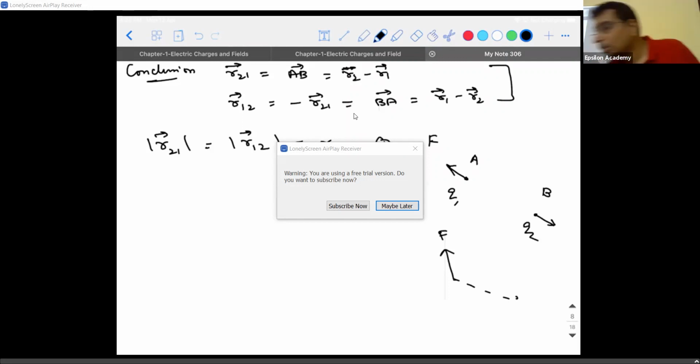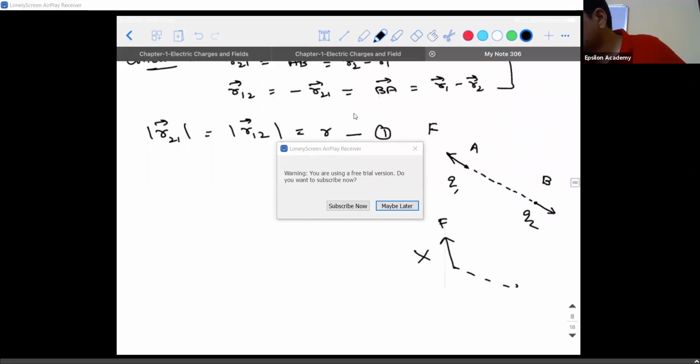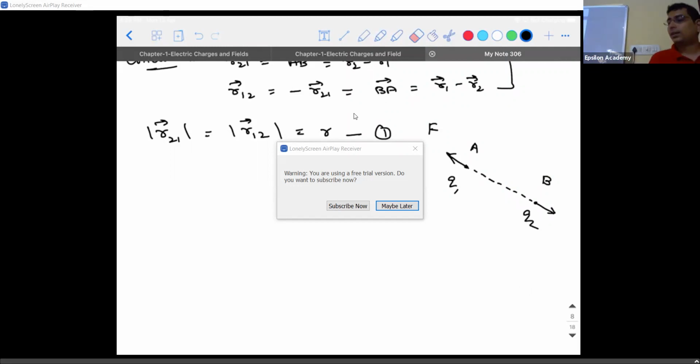The answer is no. There is an important point we need to understand, that the force between these 2 charges will always act along the line joining these 2 charges. So that is a very, very important point. Whenever you are drawing the arrow mark, you should always draw along this direction. Whether it is attractive or repulsive, you should always draw it along the line joining both the charges. Never forget this, okay? All these things are similar to what you have learned in gravitation. Clear?